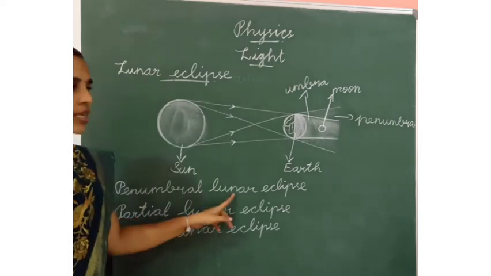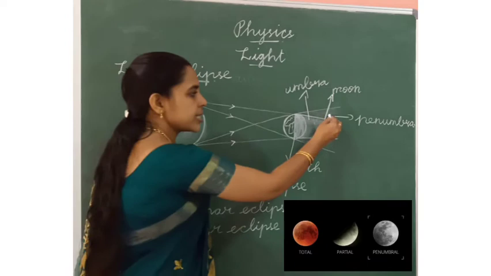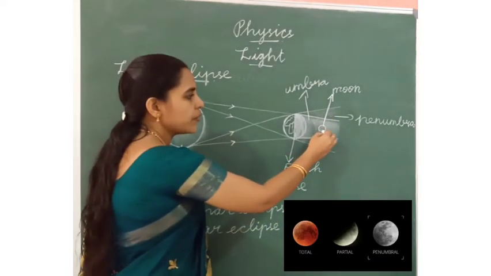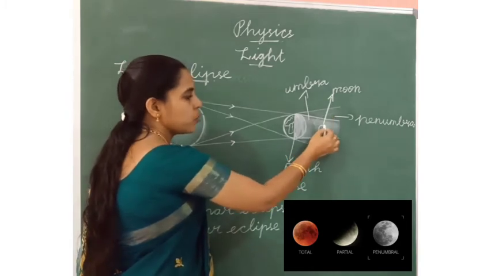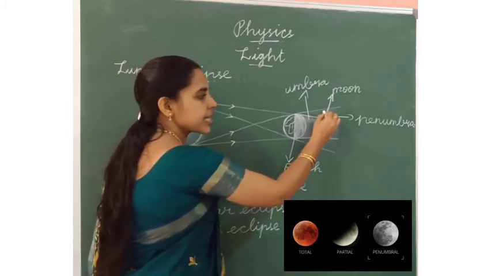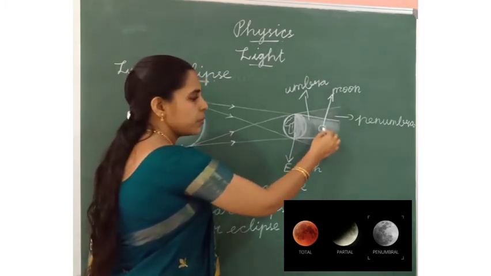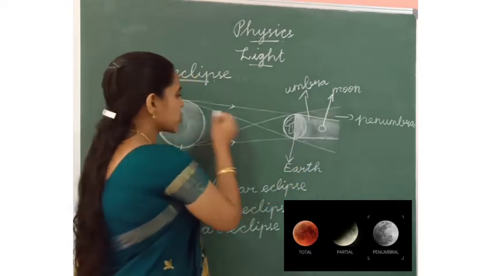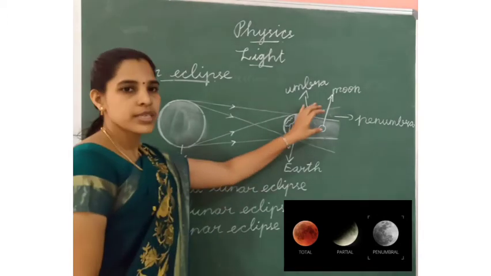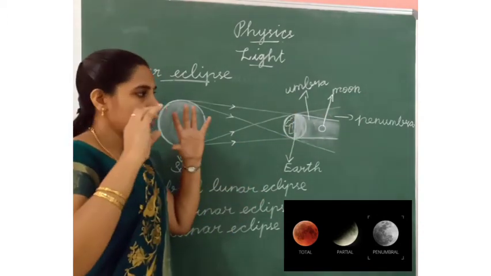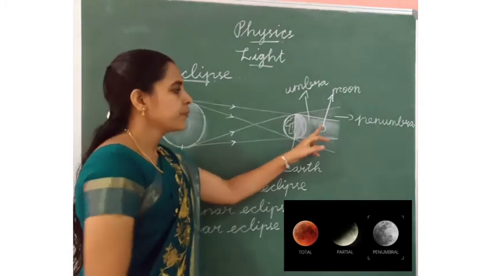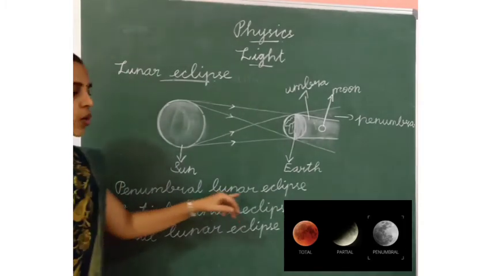In a penumbral lunar eclipse, when the moon revolves around the earth, the moon will be in the penumbral area. So it gets only a little sunlight, not too bright. This is the penumbral lunar eclipse.